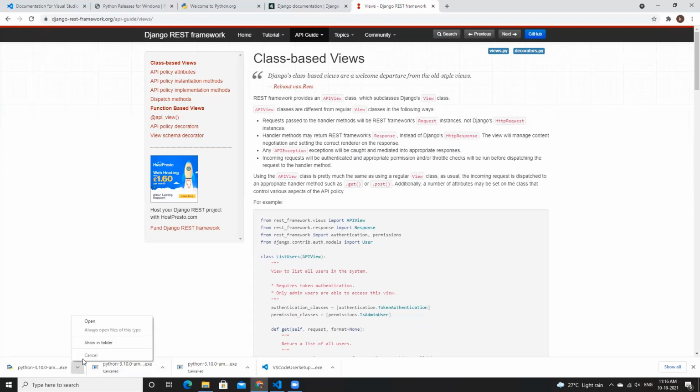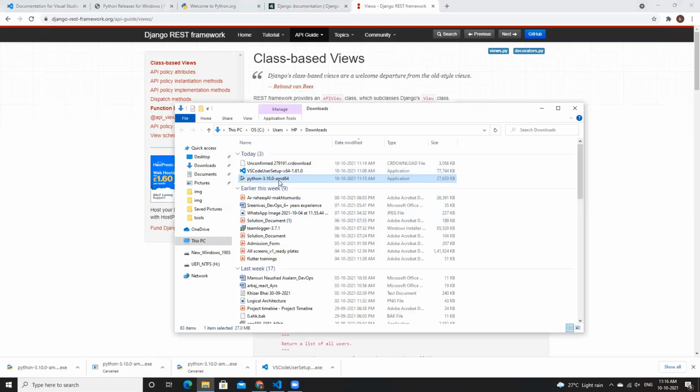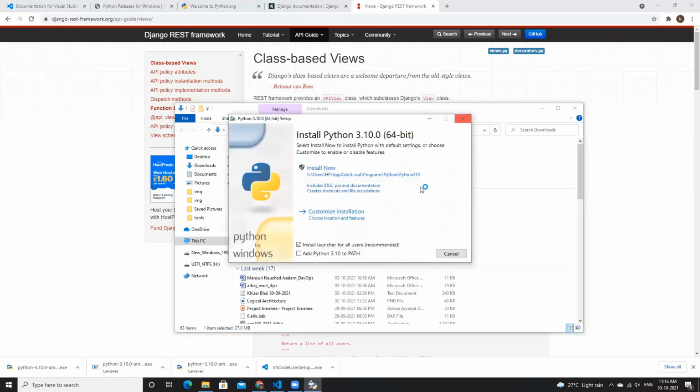So yeah, we have the exe file downloaded. Let's go with the installation. Just double click on the exe file. You will see this page. One more important point over here: click this, "Add Python 3.10 to PATH", or else you will have to do it manually, which is a kind of complex thing.